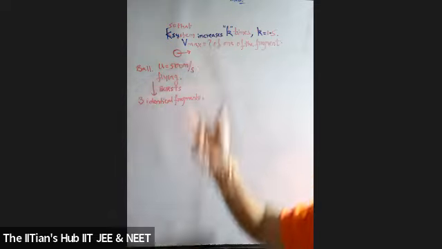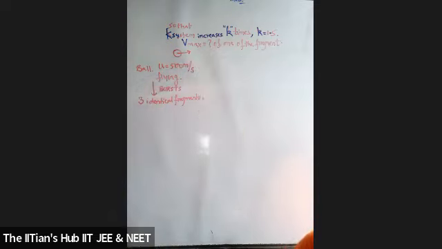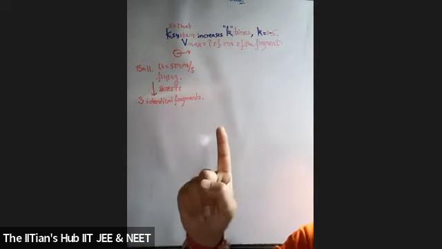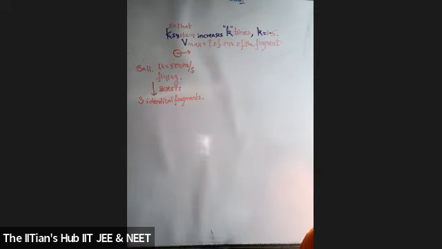Find out the maximum velocity of one of the fragments. Because it bursts into 3, one of the three will go with the highest velocity, and that I have to find out. Hope the question is clear. Friends, is the question clear to all of you?